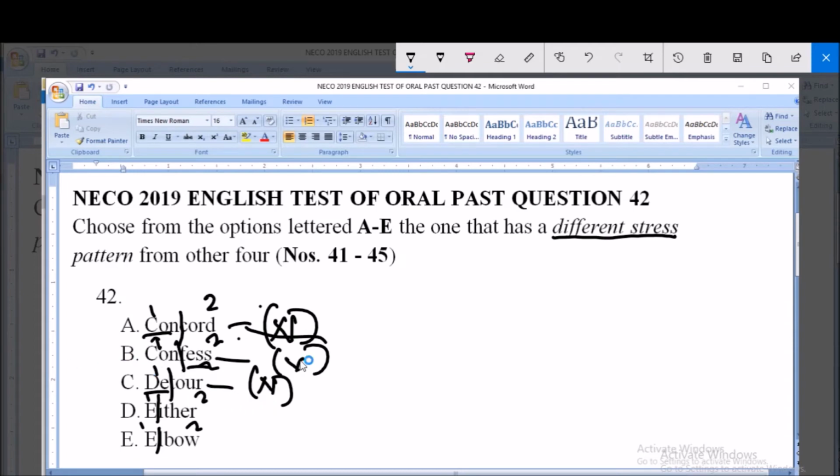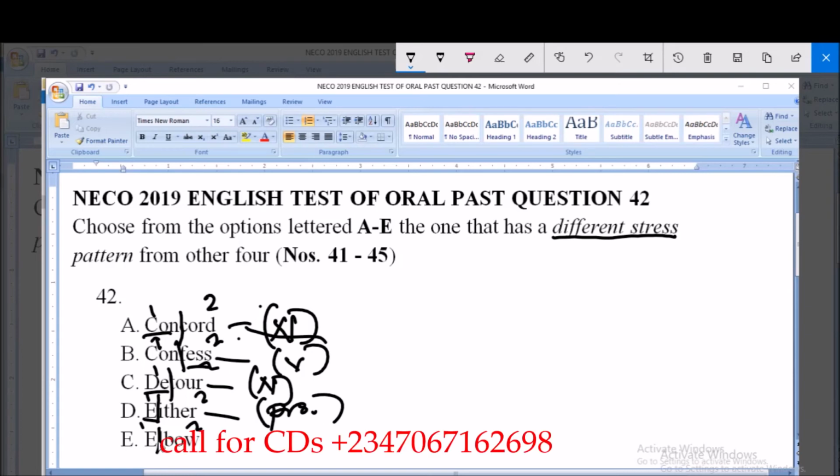Either is a pronoun or determiner. So the stress falls on the first syllable. Since it's a determiner or pronoun, the same law that guides nouns is what guides pronouns. Take note of that. Then option E, able. Able is a noun, as we all know. Then the stress falls on the first syllable.